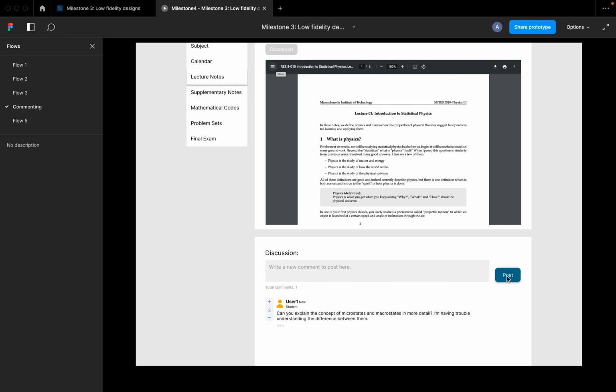I can now post this to the comment section. You can see here I am, user 1, just posted it right now. You see my comment, and you see I've already got 3 upvotes really quick. You see the total comments incremented to 1.